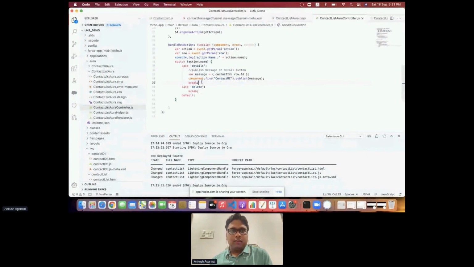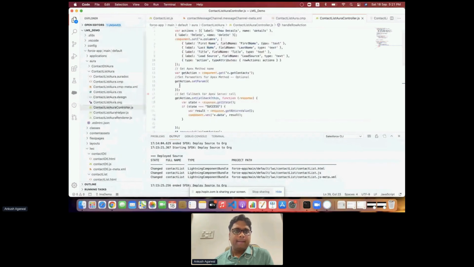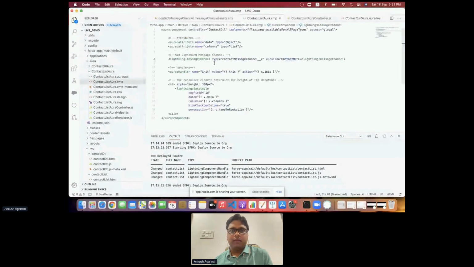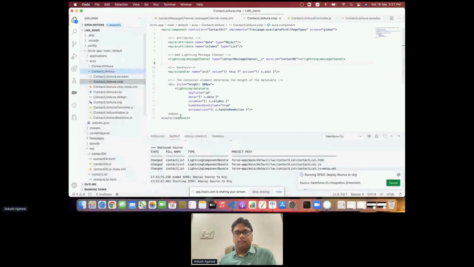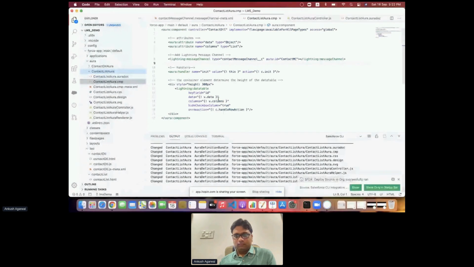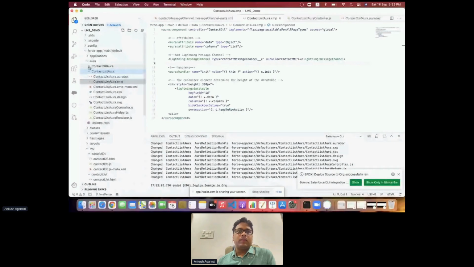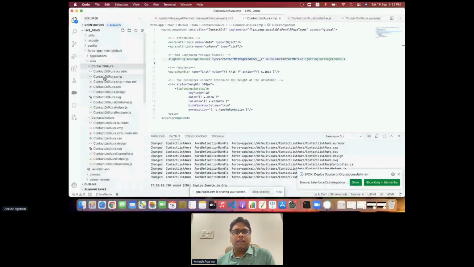Okay, so we'll save it and deploy it. Now we have to do similar work: we have to define the lightning message channel when we're receiving it. There will be a slight difference.